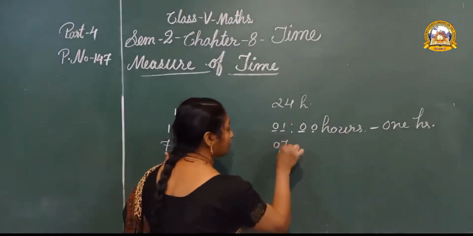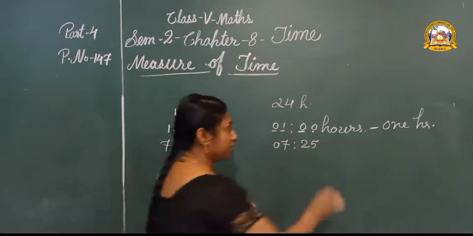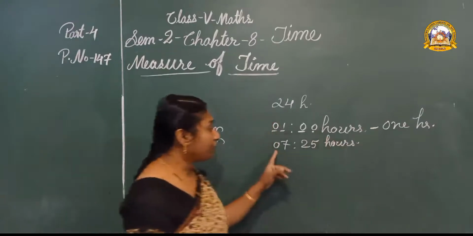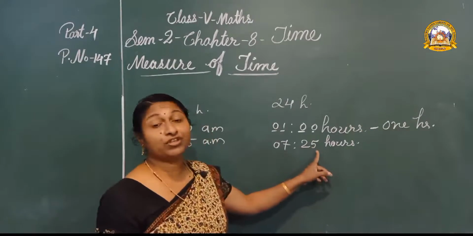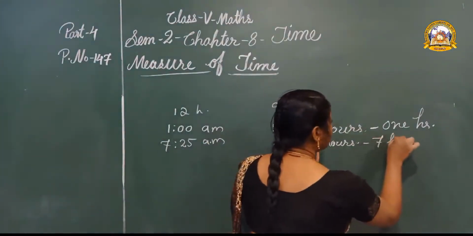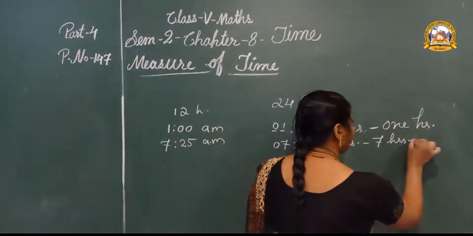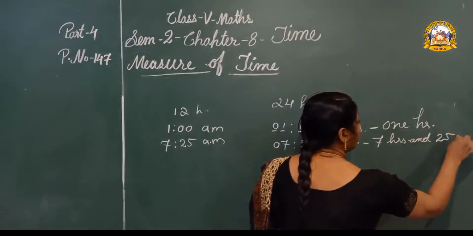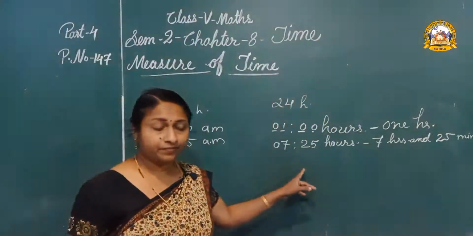Okay, 07 25 hours. How can we read it? 7 hours and 25 minutes.